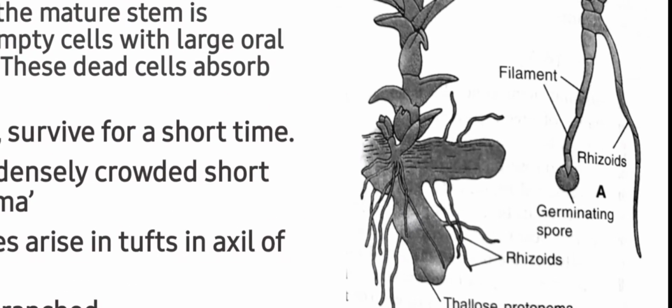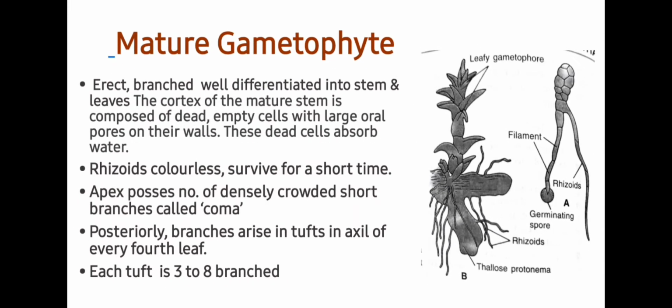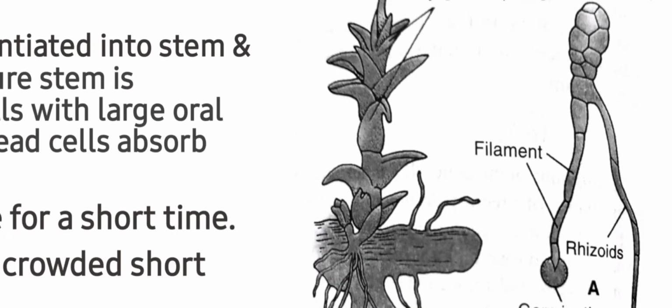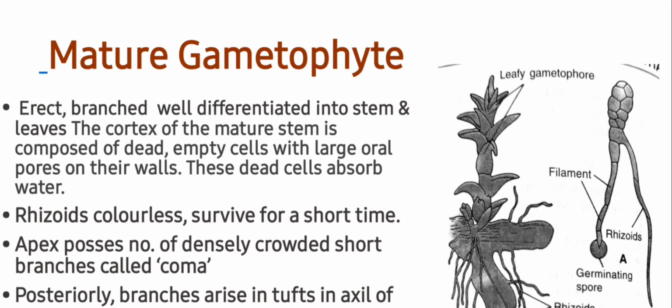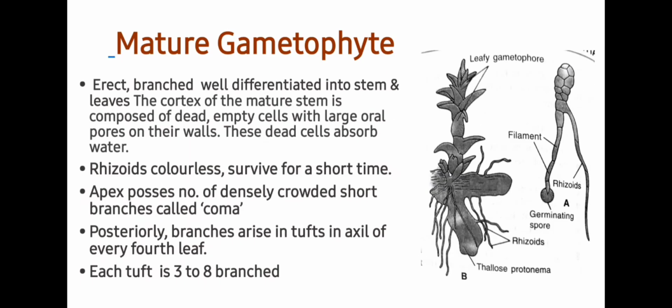They are usually present in the protonema. The apex possesses a number of densely crowded short branches called coma or tuft. Posterior branches arise in tufts in the axil of every fourth leaf. Each tuft has 3 to 8 branches. Students, here you can see rhizoids and the upper leafy gametophore, which finally gives rise to the gametophyte of Sphagnum.